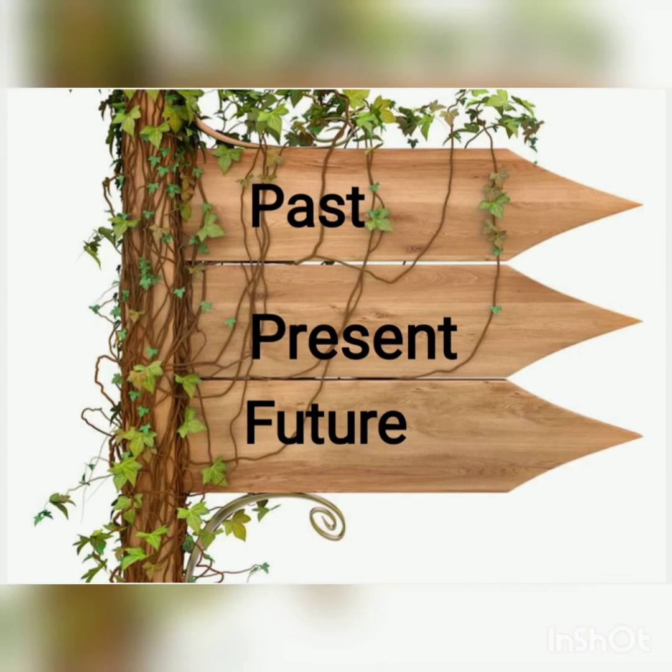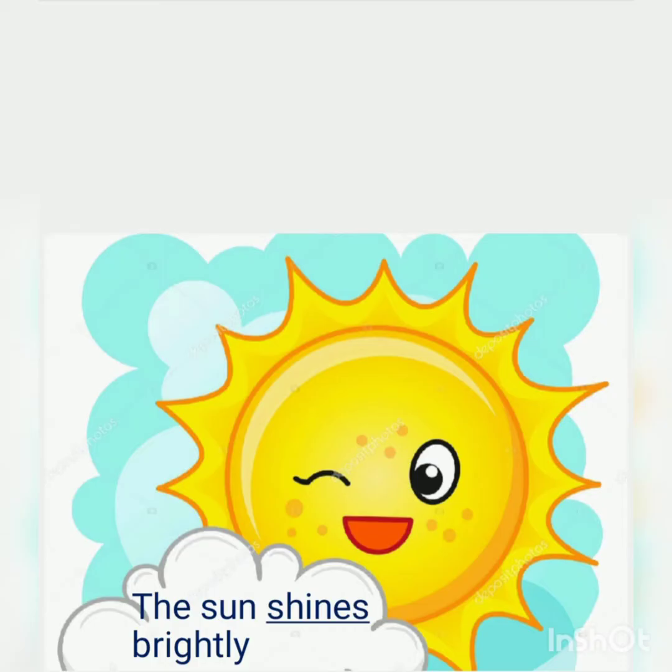Now let's learn the three common tenses, that is, past, present, and future. The word tenses indicates the time of an action or an event. For example, the sun shines brightly. Here in this sentence, the verb shines indicates the action in present tense.